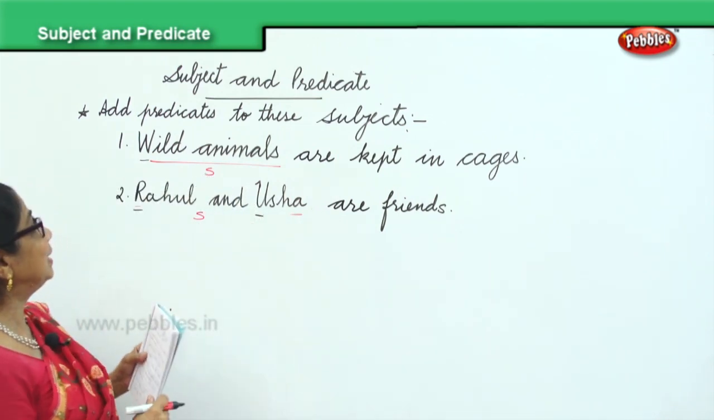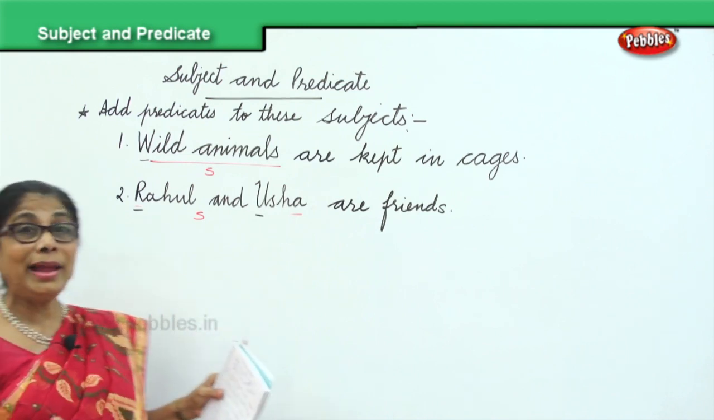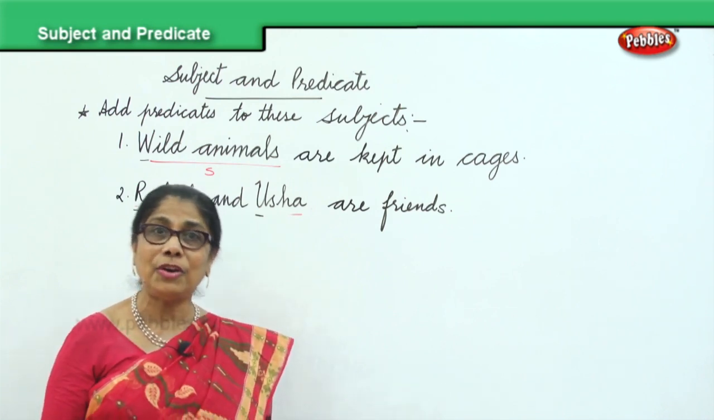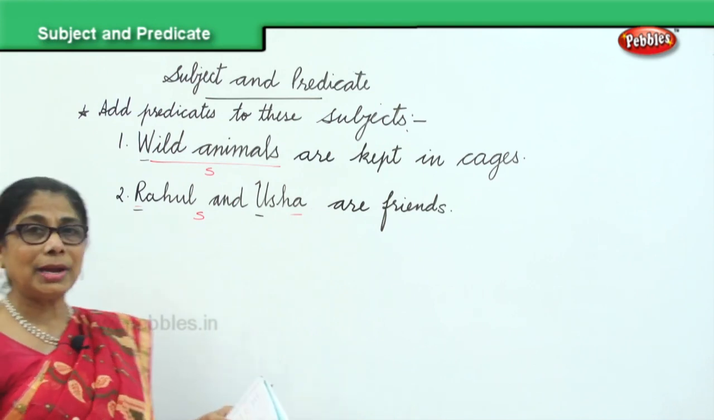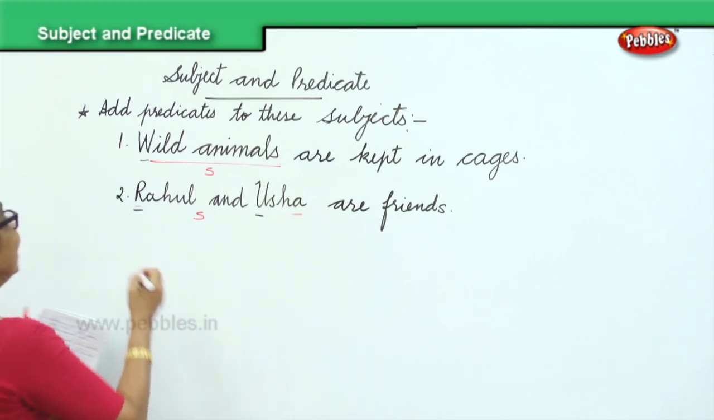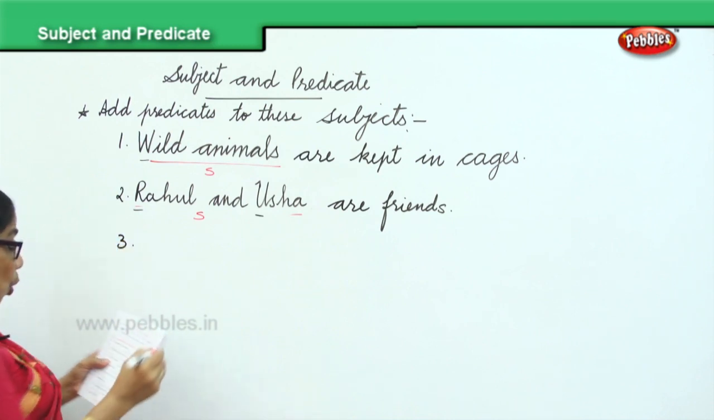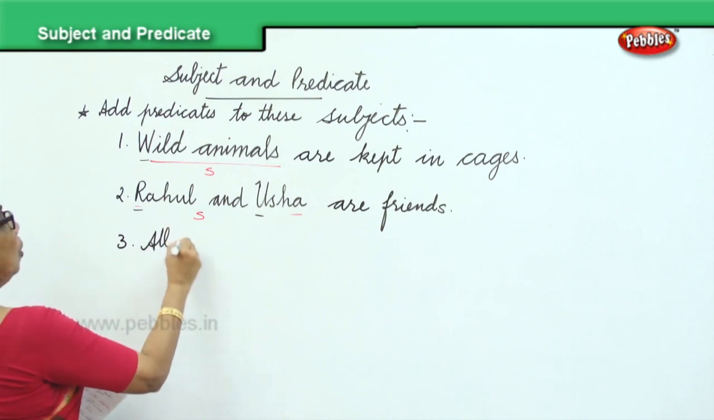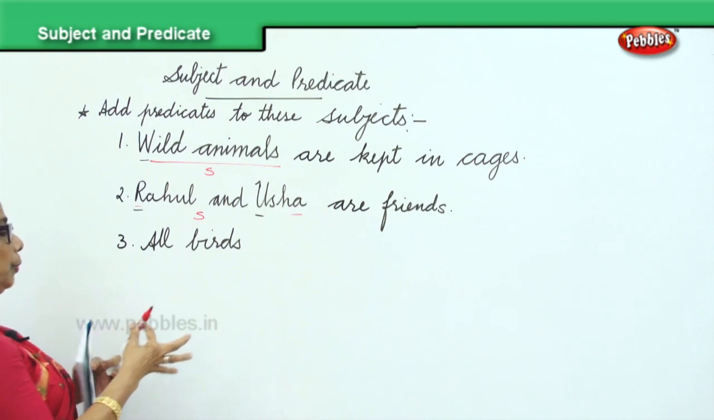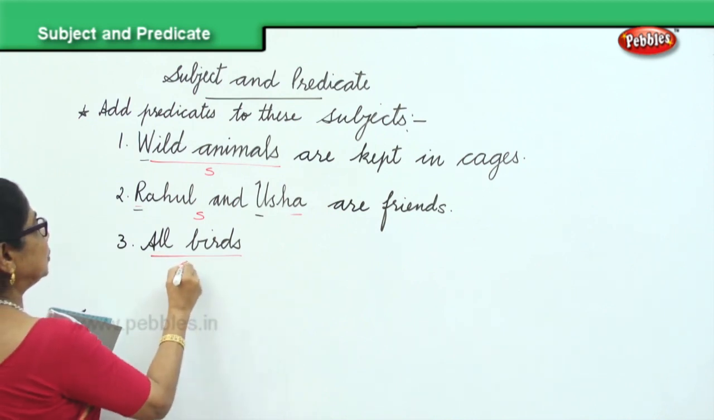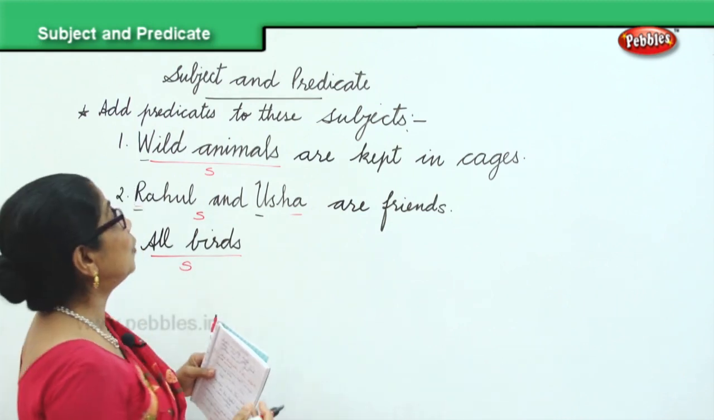So now we learn two sentences. We are given the subject wild animals. Wild animals roam freely in the forest. Wild animals are kept in cage, anything. Rahul and Usha. So we learn to complete and we learn to supply the predicates for the subjects. Okay. All birds. All birds is the subject I am giving you. All birds. That's the subject. Now, complete the sentence by providing some words for the predicate.